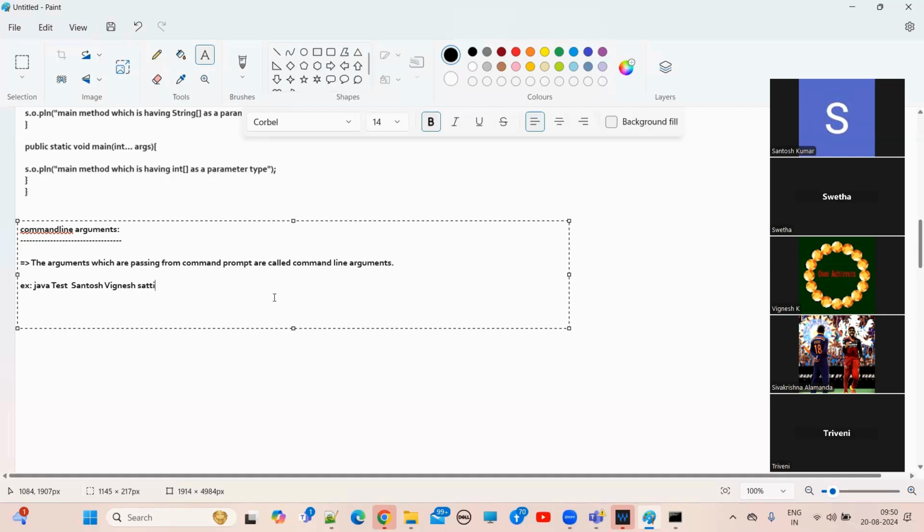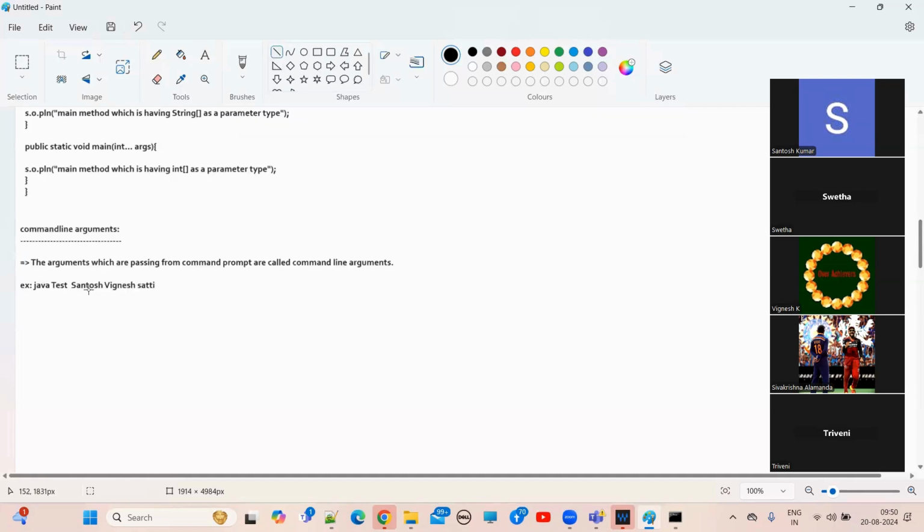If you pass command line arguments, from argument to argument we have to provide a space. This is the first argument, this is the second argument, and Sakti is the third argument. All these arguments, where will they go? These values go to the main method's String array args.